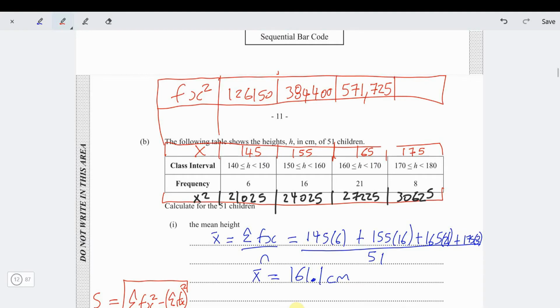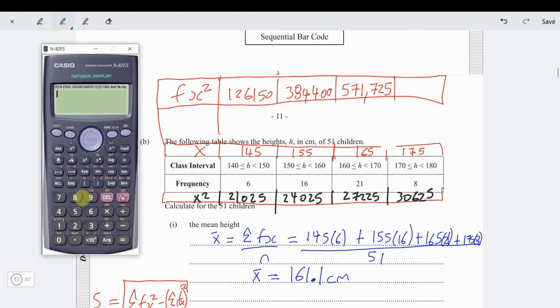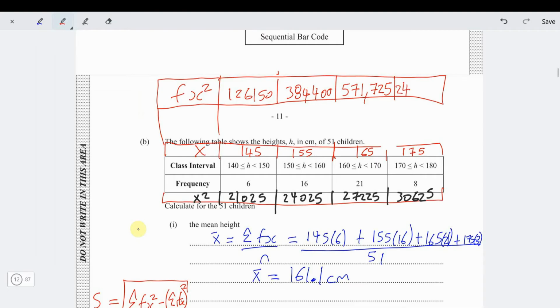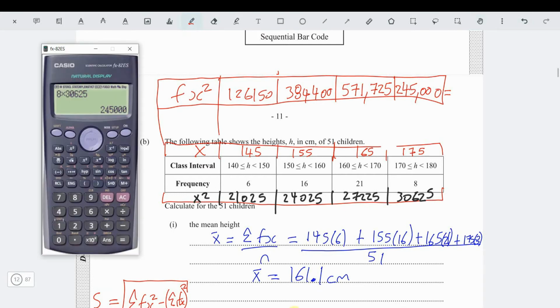And finally, we work out now 8 times 30,625. And we get 245,000. And that's it. So now we need to add up everything, and then that gives us the sum of our fx squared. Add up all of those numbers.